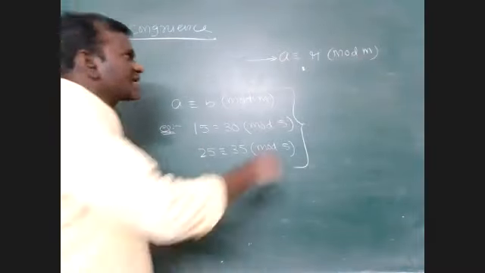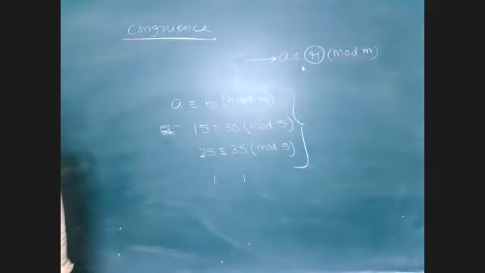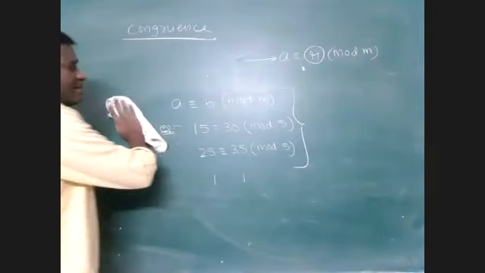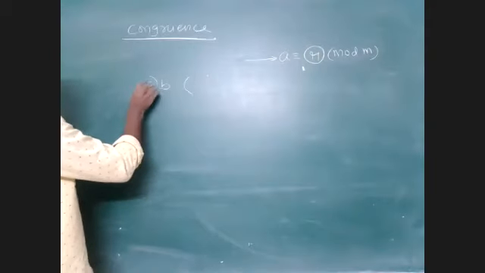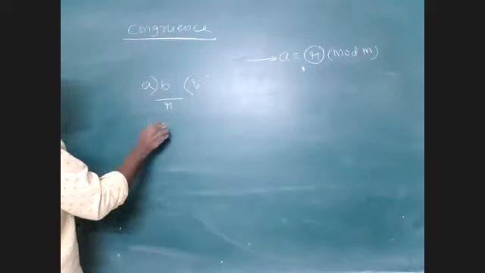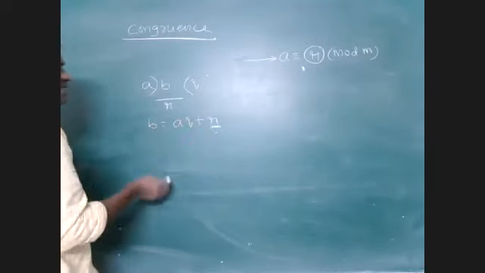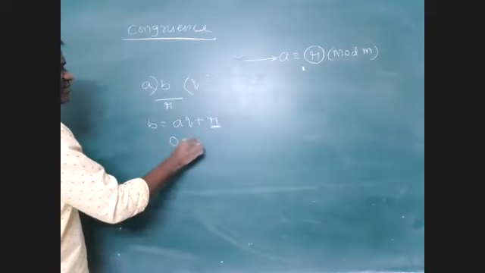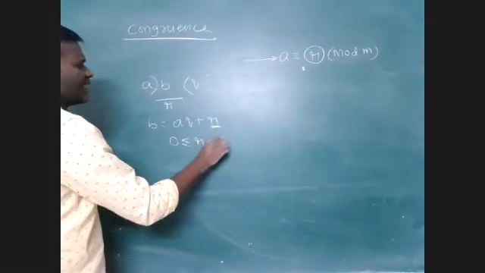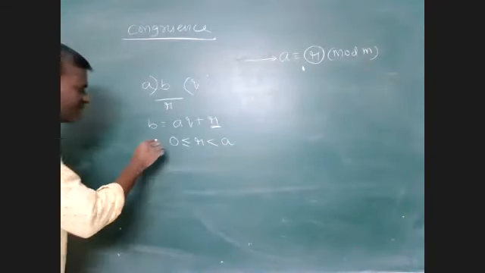But here, what are the conditions on the remainder? In the division algorithm, what can we say? If B is divided by A, suppose Q is the quotient and R is the remainder, then B equals AQ plus R, where 0 is less than or equal to R, and R is less than A. See, this is a very important thing.